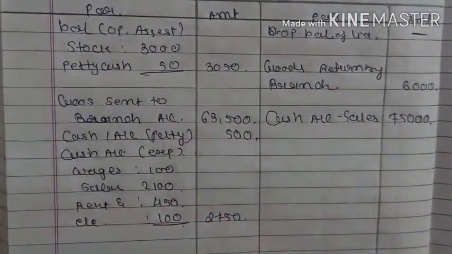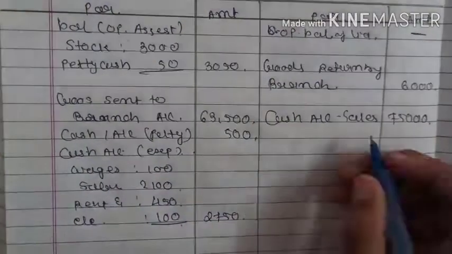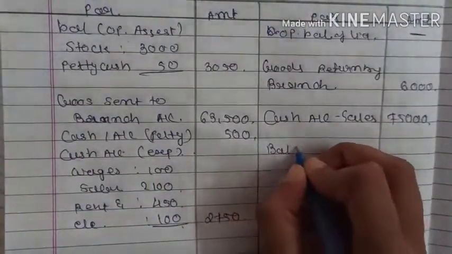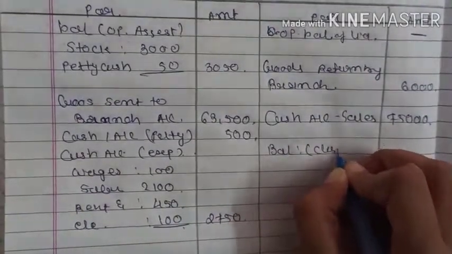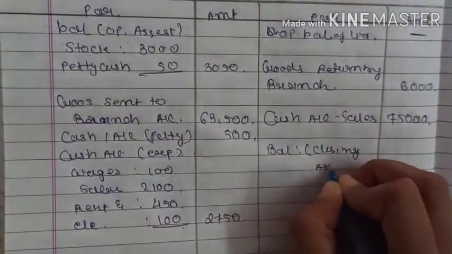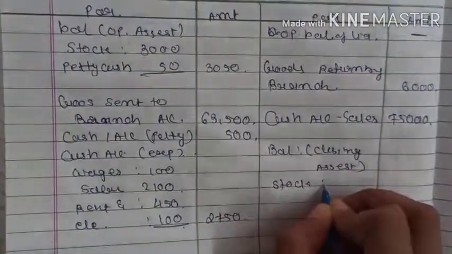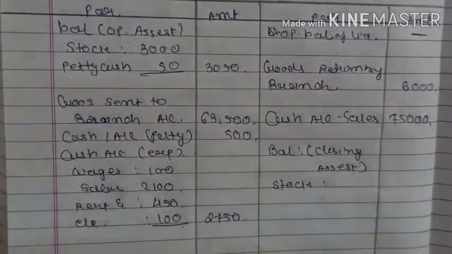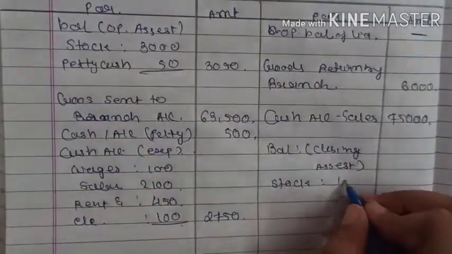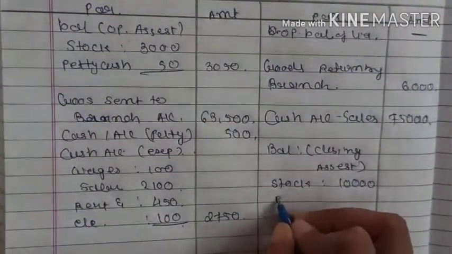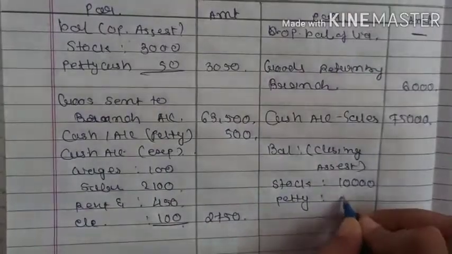Then the closing balance of the stock and petty cash. So we will write balance in a bracket closing assets, stock, that is 10,000, and petty cash 150.